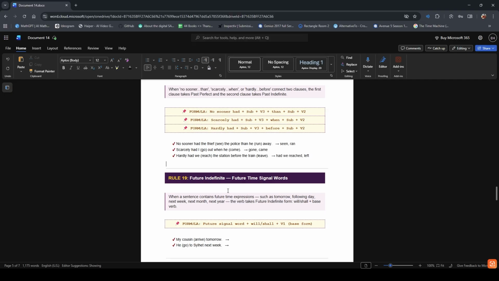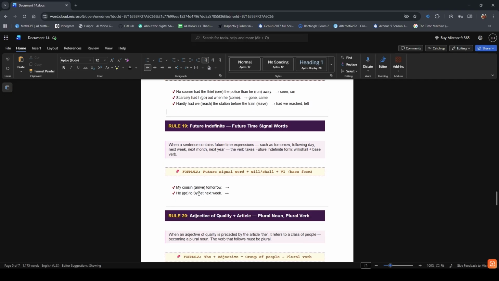If the sentence mentions a future time, tomorrow, next week, next month, etc., the verb should be in future indefinite tense. Use will or shall plus the base form of the verb. Now, the formula in this case is future signal word, will, shall, V1, base form of the verb.